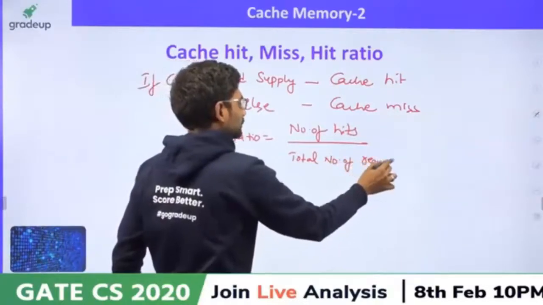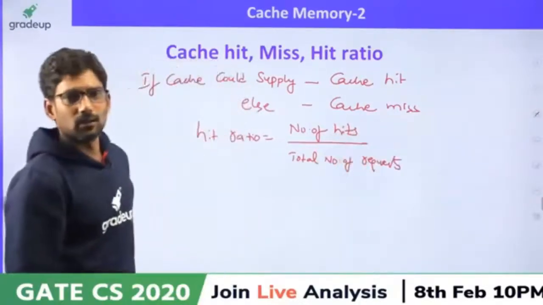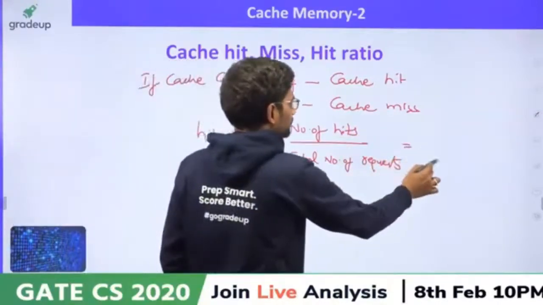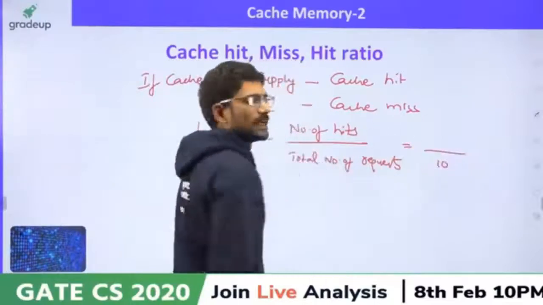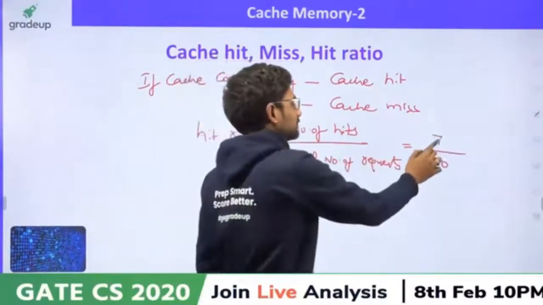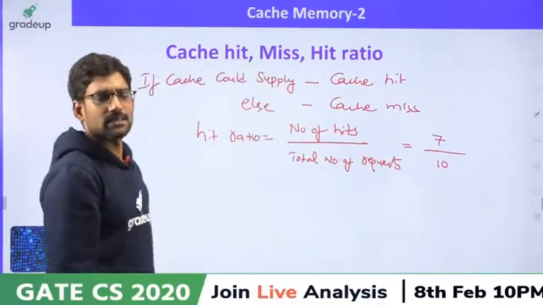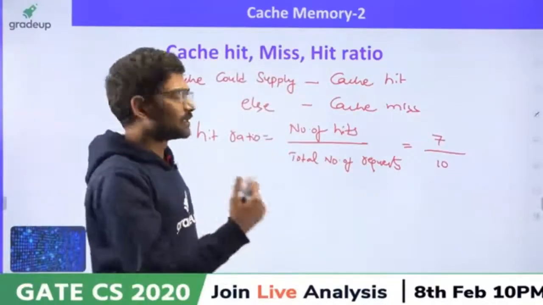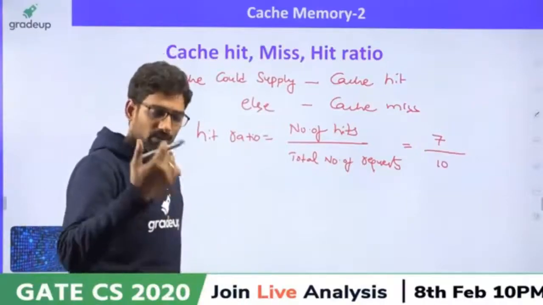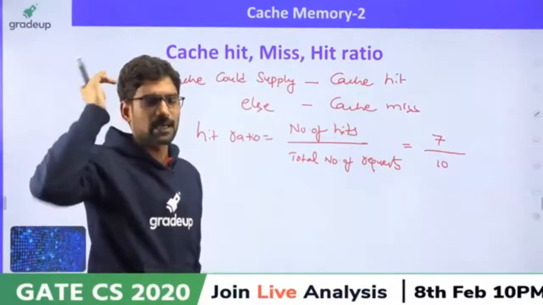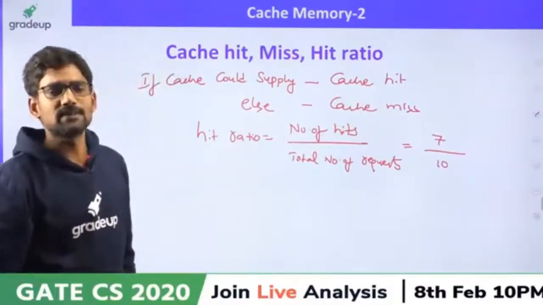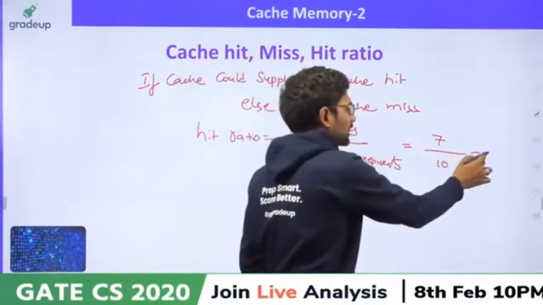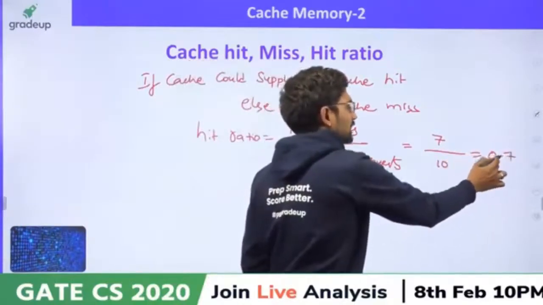Now let's say the total number of requests is equal to 10 and the number of hits are 7. That means when the CPU requested 10 data items, the cache succeeded in supplying only 7. Then the hit ratio is 7 divided by 10, that is 0.7, right?